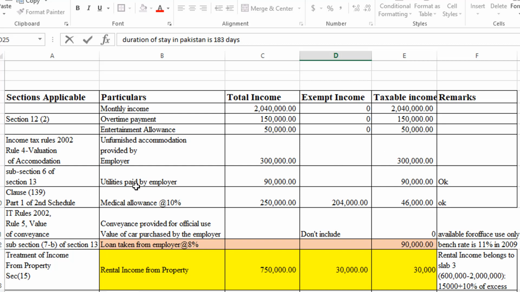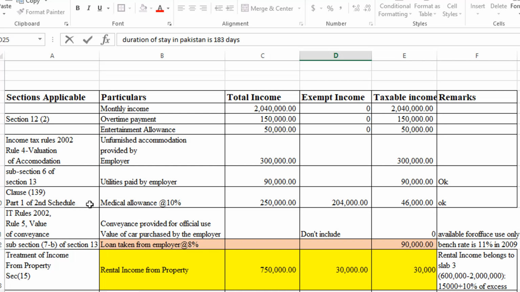Now utilities paid by employer come under the heading of perquisites, and unfurnished accommodation is also part of the perquisites given by the employer. So subsection 6 of section 13 is related to this component of the perquisite. So 90,000 also goes directly to taxable income.